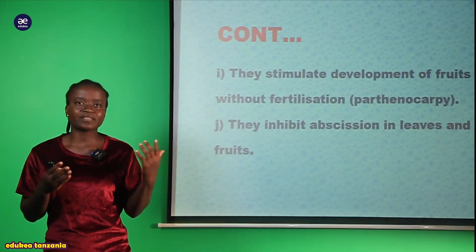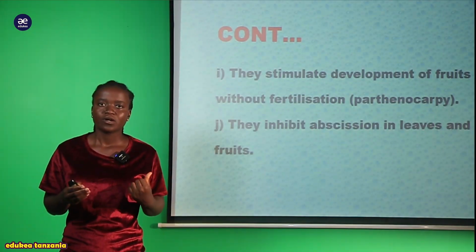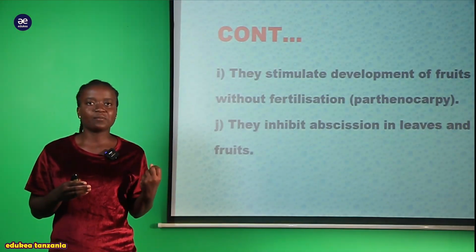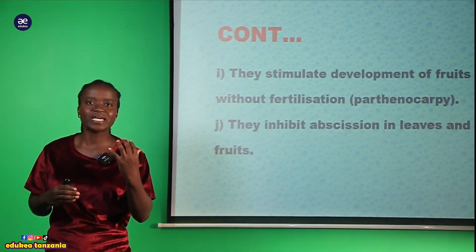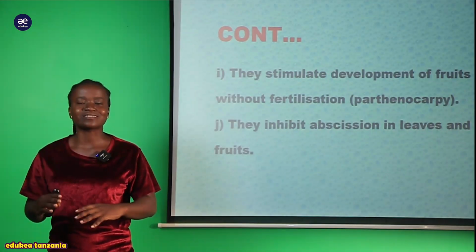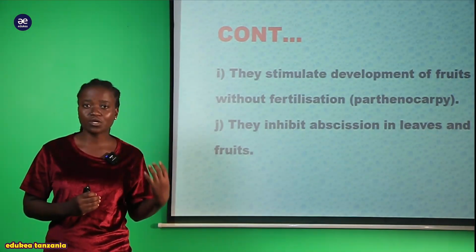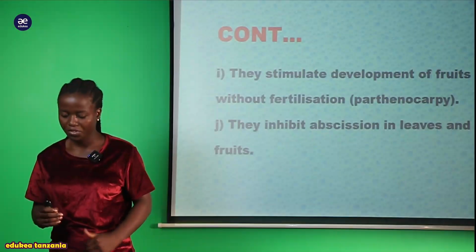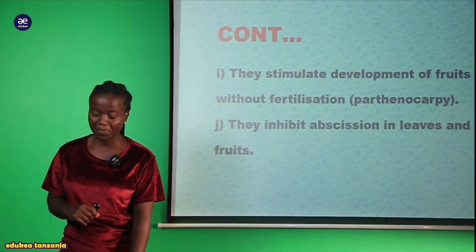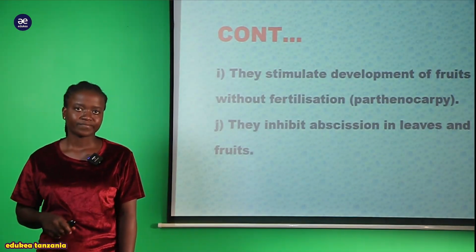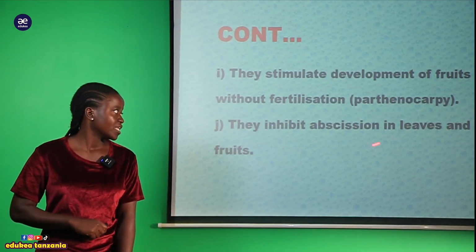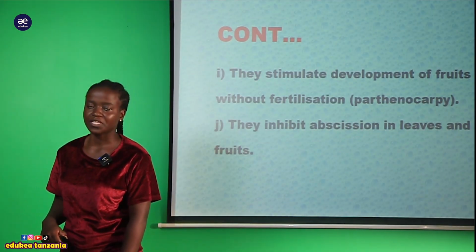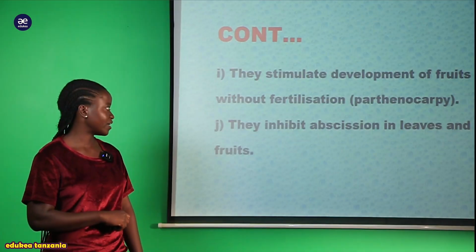Kwa sababu gani? There is a presence of auxin hormone. Yanazuia yale matunda au yale majani yaliyokuwa kwenye mti au kwenye mmea yasiweze kuanguka kwa urahisi zaidi. So that is the role of the auxin hormone which is found within a plant body. My students, we finish up by looking at this role, that is preventing abscission of the leaves and the fruit.